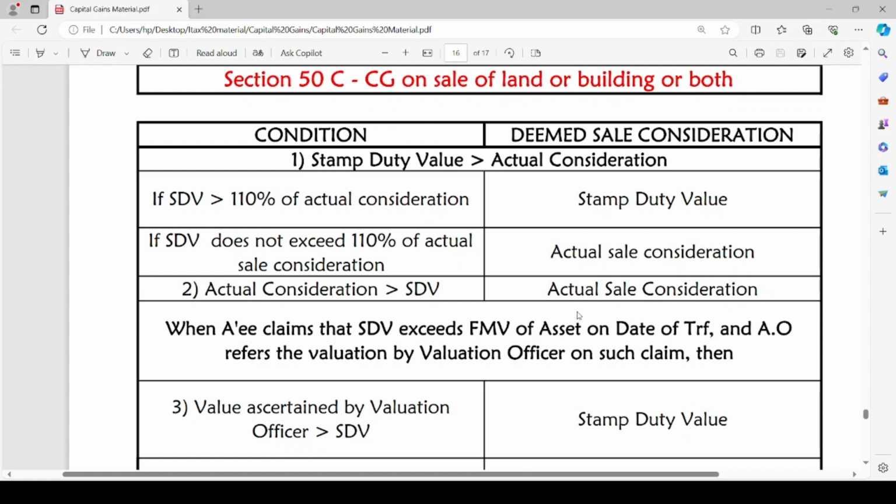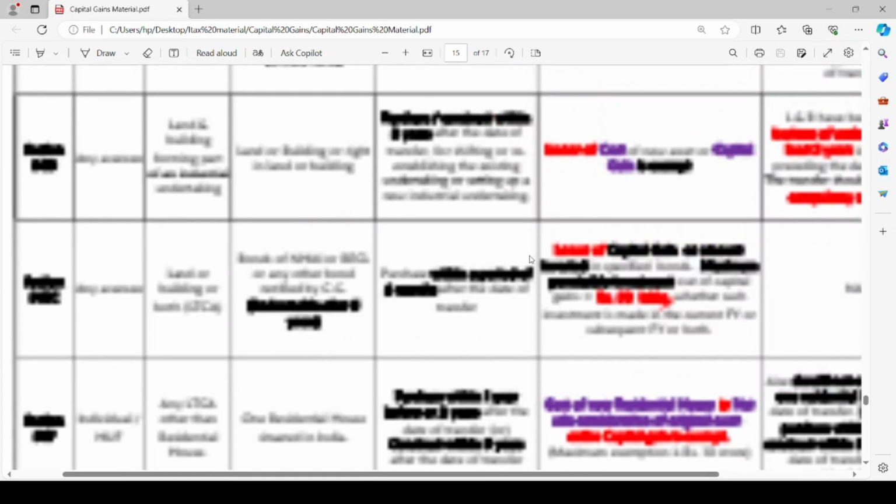Then we will come to exemptions. Exemptions under section 54. If there is any exemption under section 54 related to such capital asset, we are going to reduce such amount to arrive at the capital gain amount. So what are the exemptions under section 54?